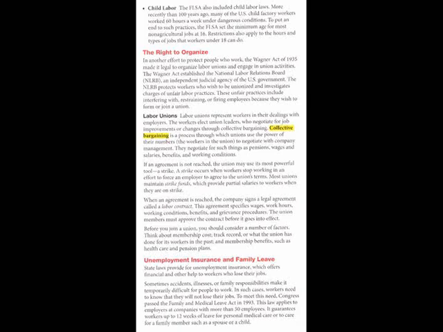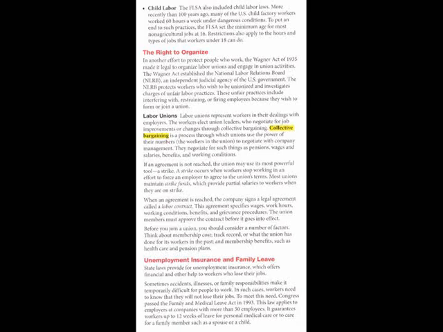Labor unions. Labor unions represent workers in their dealings with employers. The workers elect union leaders who negotiate for job improvements or change through collective bargaining. Collective bargaining is a process through which unions use the power of their numbers, the workers in the union, to negotiate with company management.